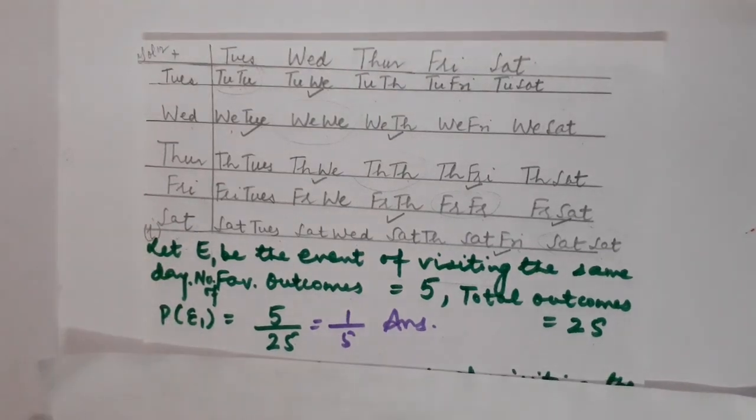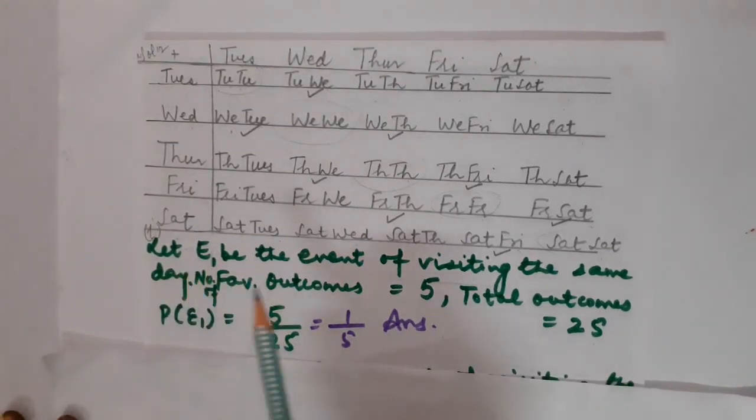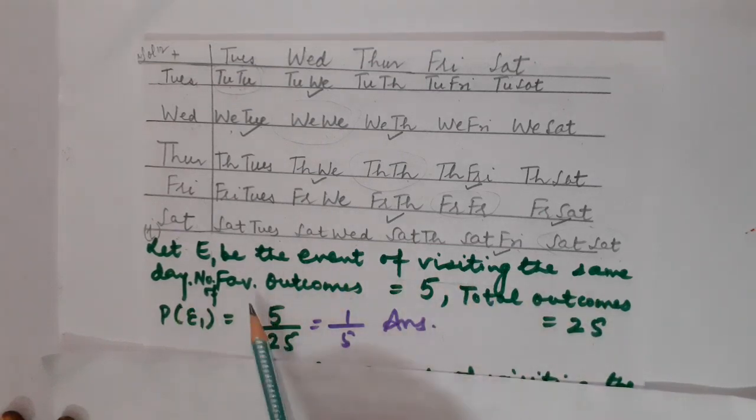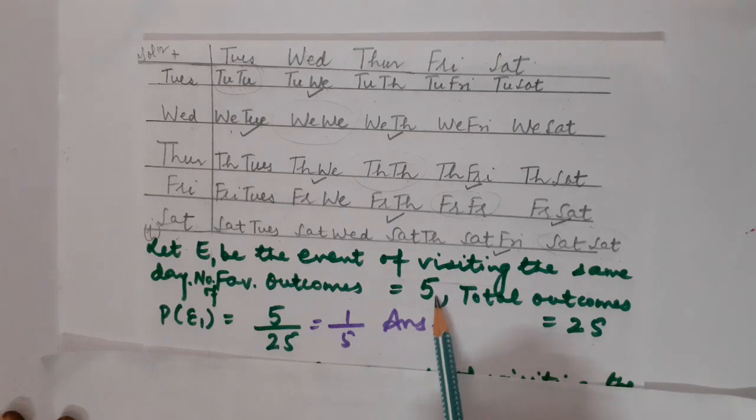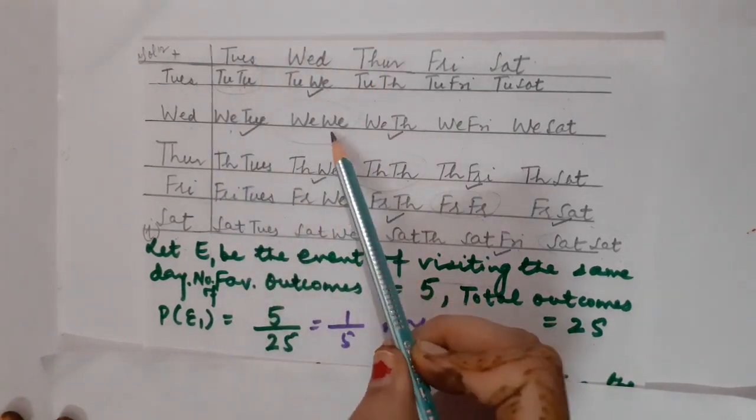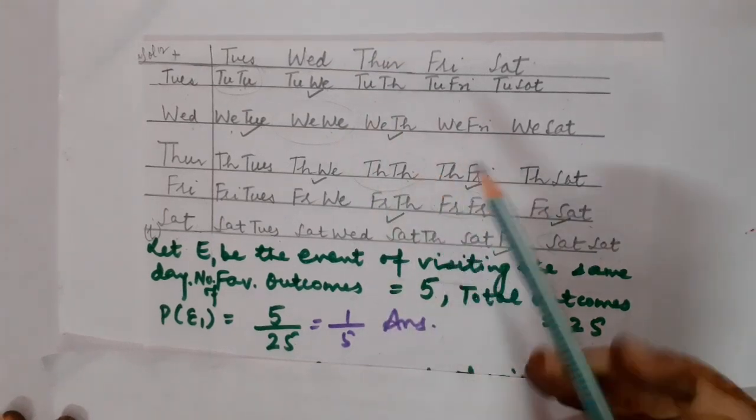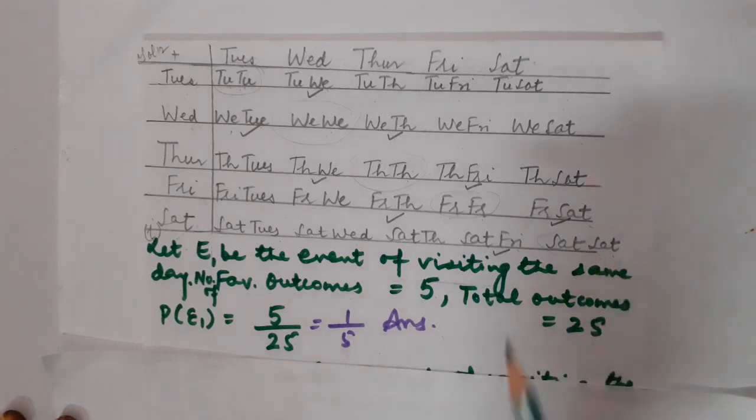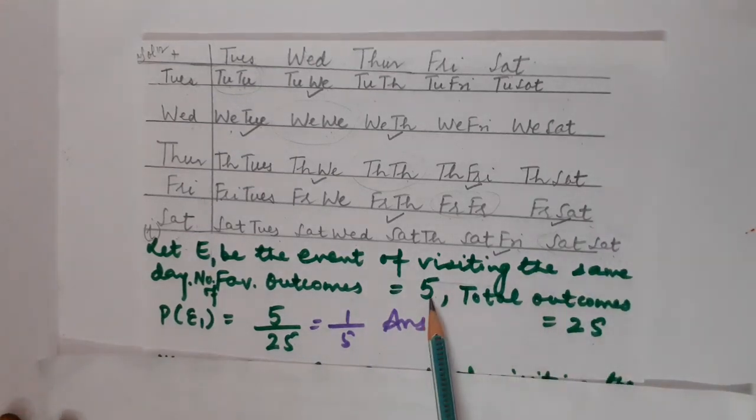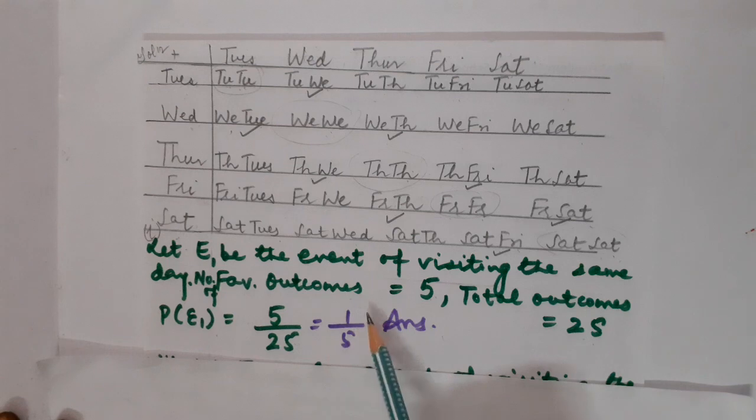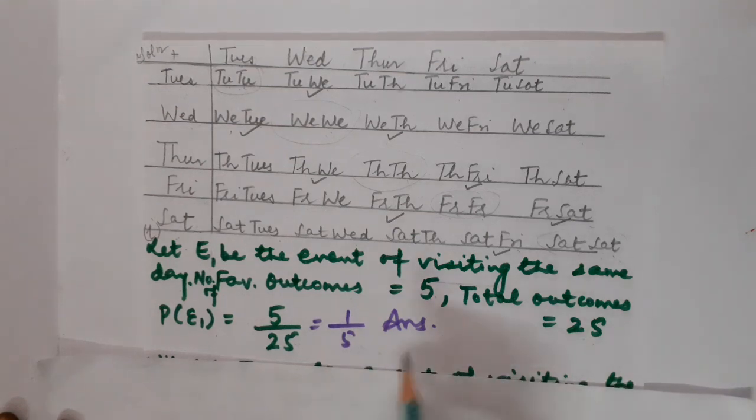Correct? So let us discuss its first part. Let E1 be the event of visiting the shop on the same day. So the number of favorable outcomes will be 5. How? Because Shyam and Ekta are both going either on Tuesday, or on Wednesday, or on Thursday, or on Friday, or on Saturday. Clear? So favorable outcomes will be 5 out of 25. The probability of event E1 will be 5 upon 25, that is 1 upon 5. Clear?